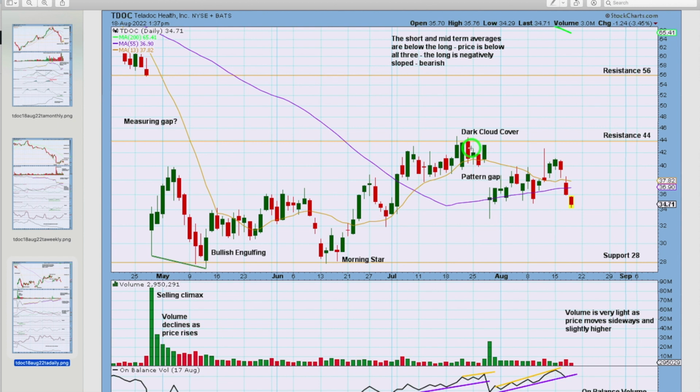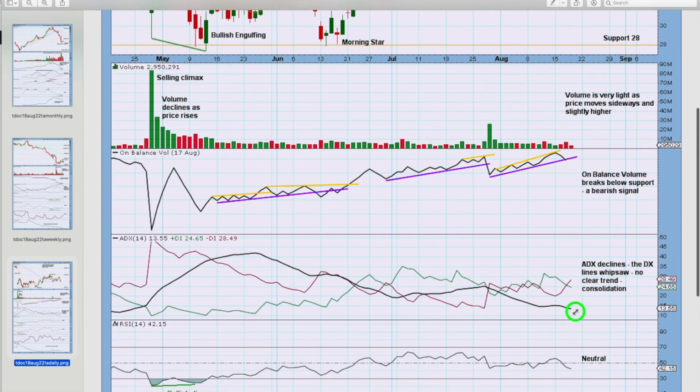We've got a dark cloud cover up here, an upward swing to resistance. Now let's expect a downward swing. ADX is at a low level. The DX lines are whipsawing. This market is currently not trending at this time frame.